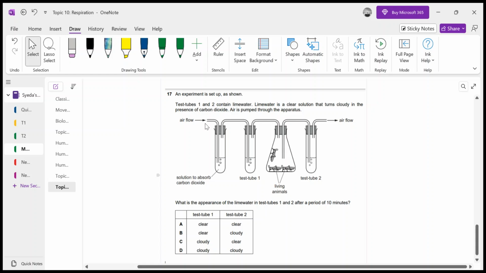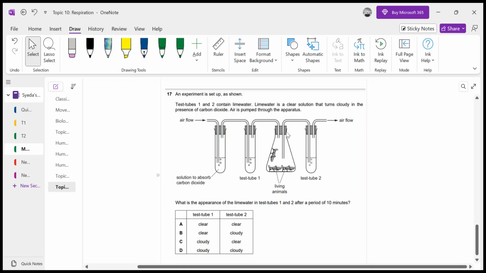So whatever carbon dioxide is present in the air will not make this lime water cloudy, because all the carbon dioxide that was present in the air has been absorbed by this solution.